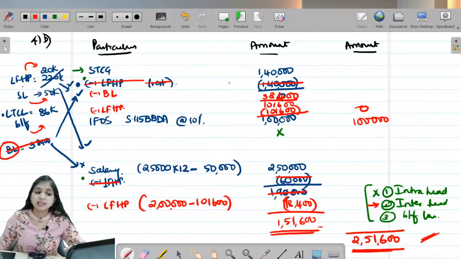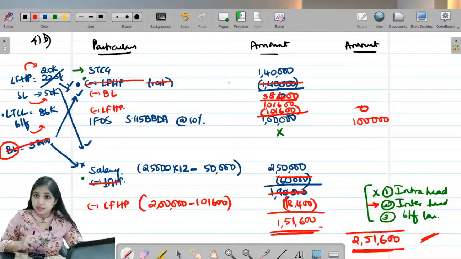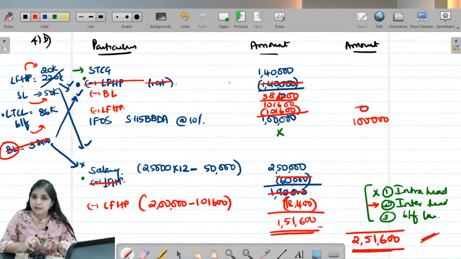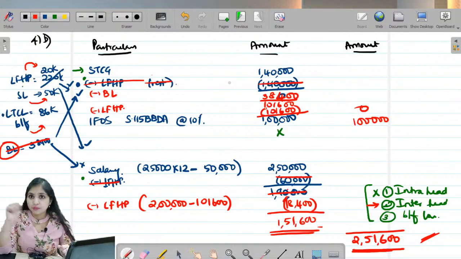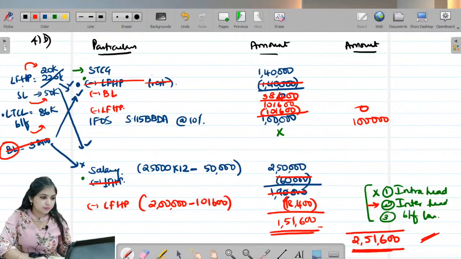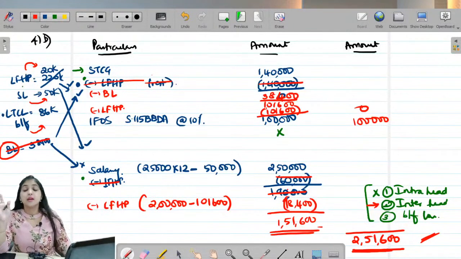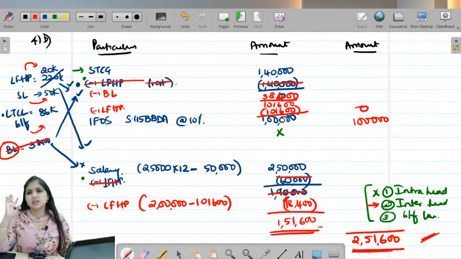Why? Because you will still be left with 1,01,600 in that case. So you are going to ask your assessee to pay 15% tax on that income. Isn't it? But otherwise, if total income is 2,51,600, assessee will fall only in the 5% slab. Are you understanding? 111A, you will ask if this STCG is 111A STCG. Does the question say it is 111A STCG? The question does not say. But had it been 111A STCG, then that will be taxed at 15%. And your other income will be taxed only at 5%. So always try to finish off the special rate incomes.